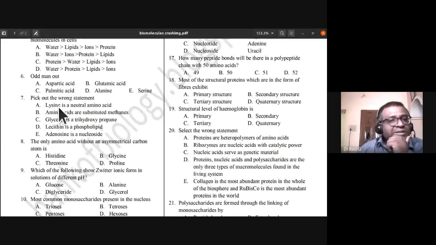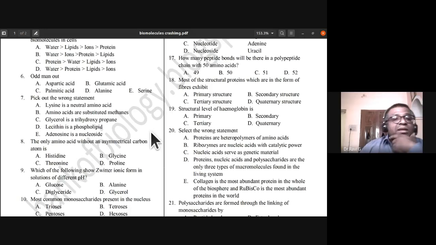The wrong statement is lysine. Lysine is not a neutral amino acid. It is, I think, a basic amino acid, so you have to cross check that, but it is not neutral. So lysine is not a neutral amino acid. That is a wrong statement. Yeah, "lysine is a neutral amino acid" is a wrong statement. "It is not a neutral amino acid" is the right statement. So that is the reason A is the wrong statement.